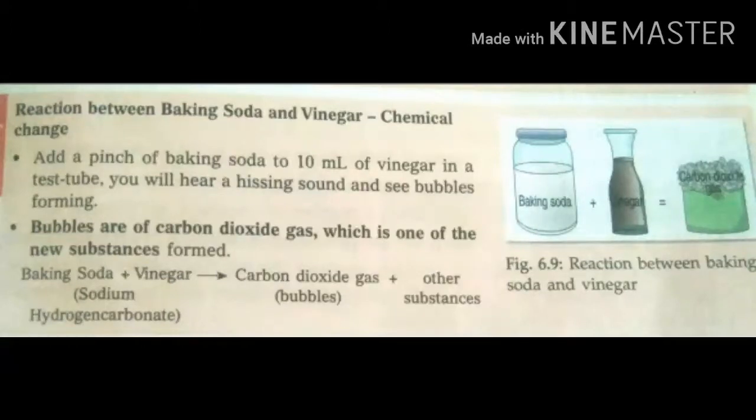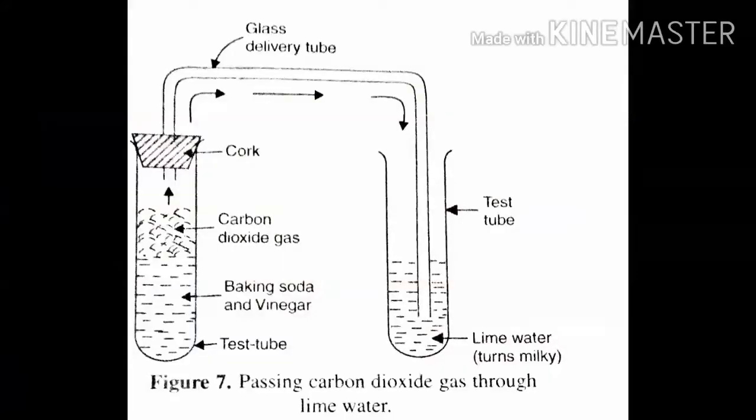Why does it produce a hissing sound? It releases carbon dioxide when baking soda and vinegar react. Now we can carry out another chemical change by using the carbon dioxide gas produced in the reaction between baking soda and vinegar.